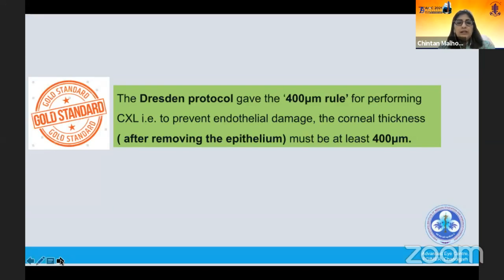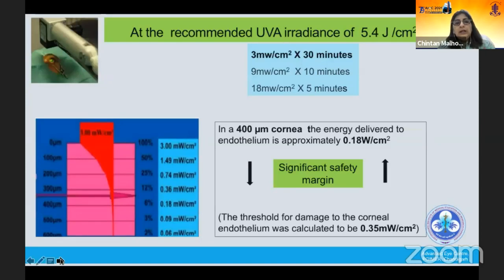Now, the gold standard, which was the Dresden protocol, gave the 400 micrometer rule for performing CXL. That is, to prevent endothelial damage, the corneal thickness after removing the epithelium must be 400 micrometers. What was the reason for this? Various experiments had been done, and the recommended UV irradiation that would be adequate was 5.4 joules per centimeter square. It was started with 3 milliwatts per centimeter square for 30 minutes.